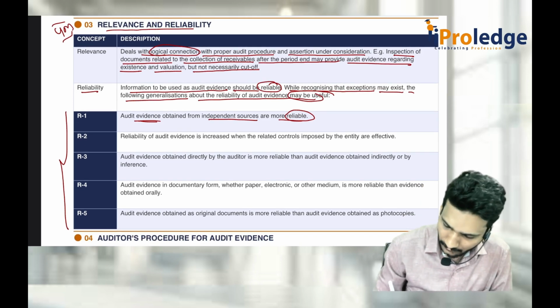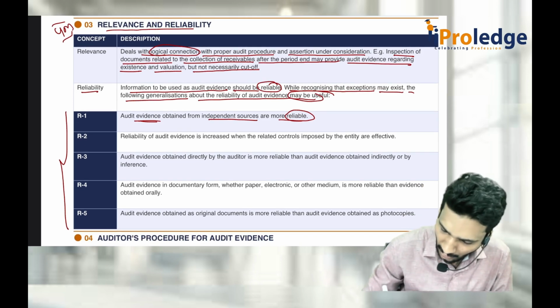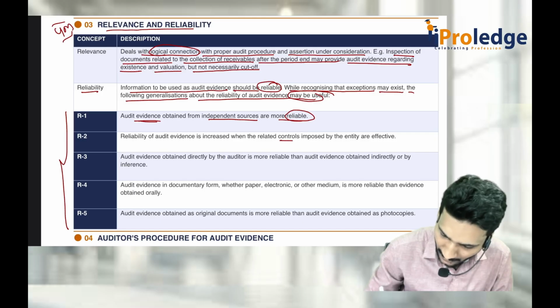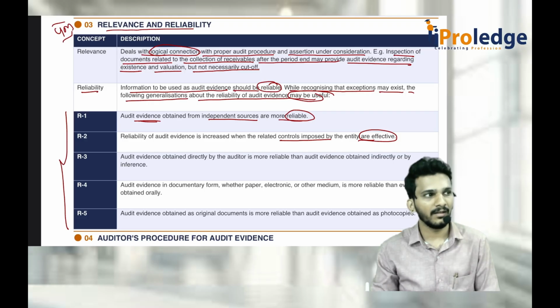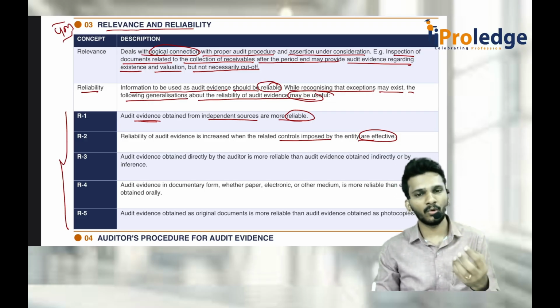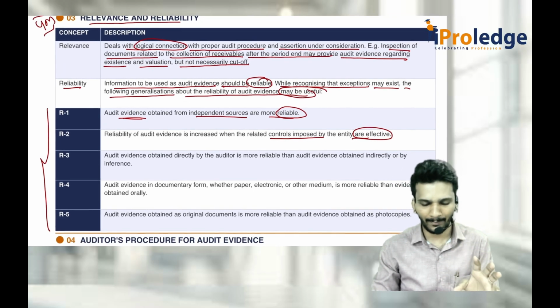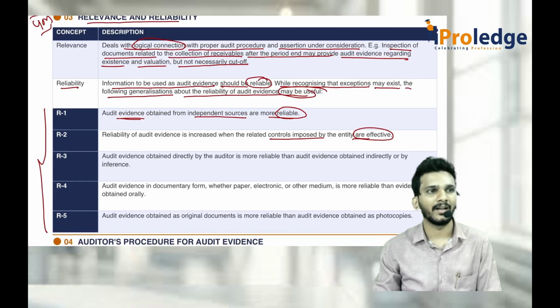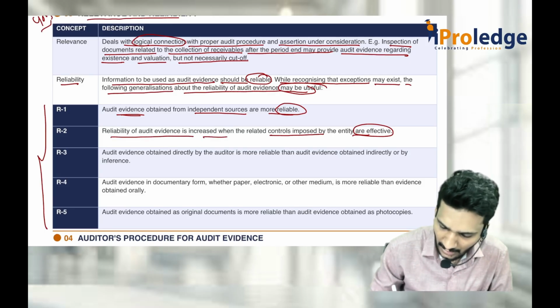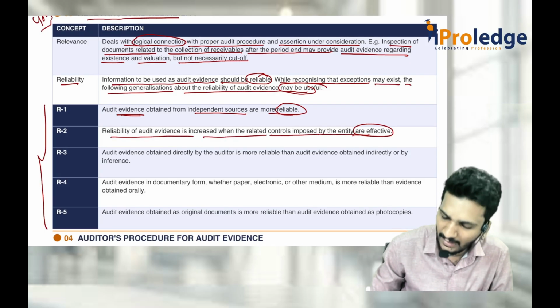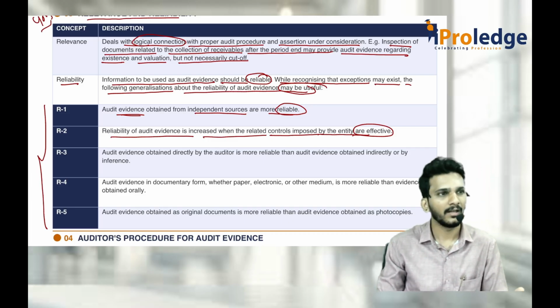Again, whenever the internal controls implemented by the company are operating effectively, then any evidence I get from those is more reliable compared to the situation where internal controls are not working properly. So the reliability of audit evidence is increased when the related controls imposed by the entity are effective. If they are not effective, the evidence is not reliable either.